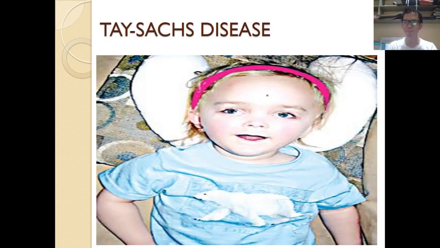Next one, Tay-Sachs disease. There's a mutation that happens in the nervous system of this person in the picture. It affects the cognitive and normal function of the nervous system in total. So that's the Tay-Sachs disease.